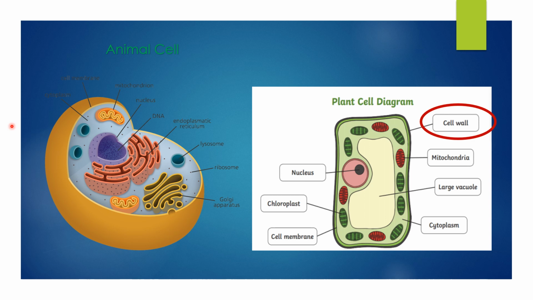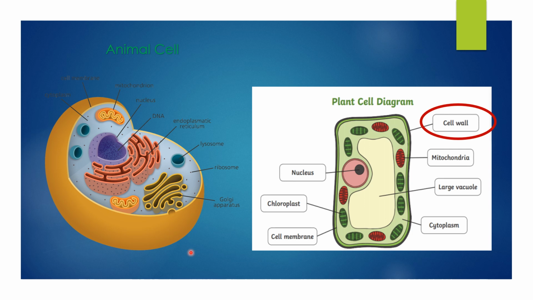Okay, so let us consider a few organelles that are common for both plant cells and animal cells. For example, mitochondria. We all know that mitochondria is the powerhouse of the cell. This mitochondria is present in both plant cell as well as in animal cell. Next one is nucleus. The nucleus is present in both plant cell as well as animal cell. This nucleus is the place where our genetic material is present. And then if you see, cell membrane. Cell membrane is also known as plasma membrane.